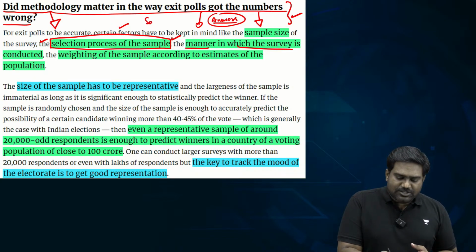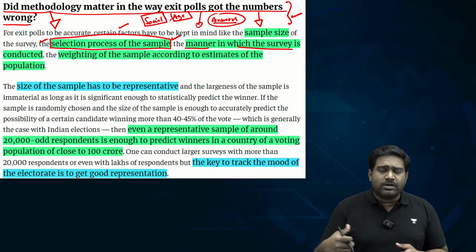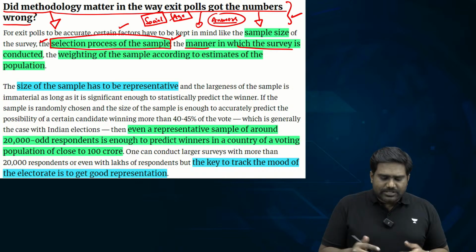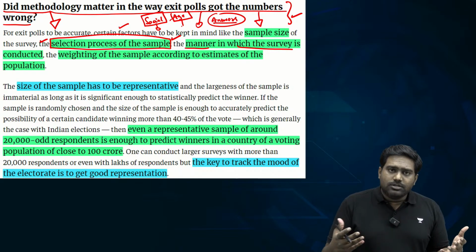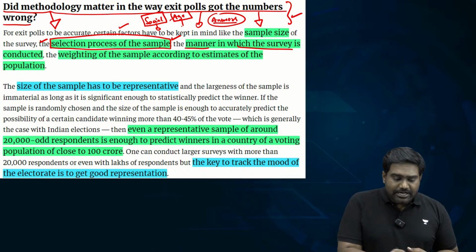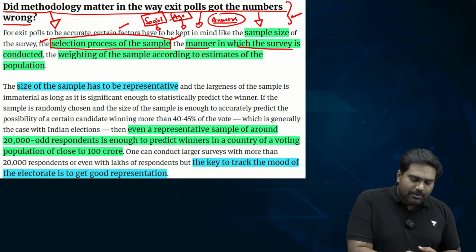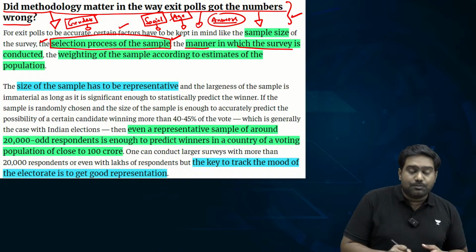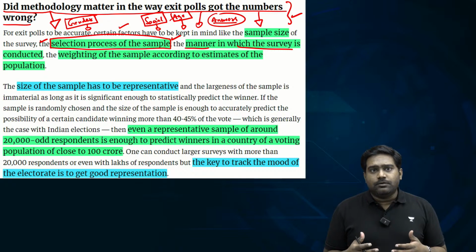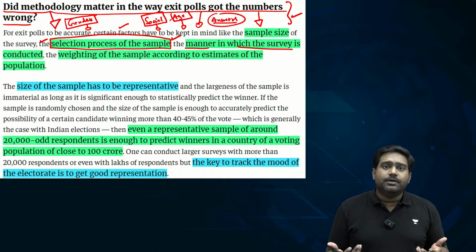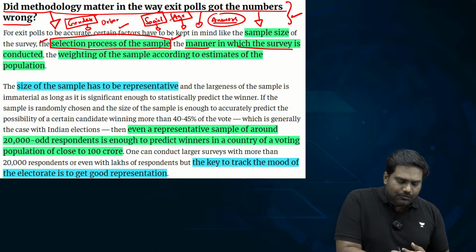Similarly, social representation has to be ensured. Voters from different communities, the majority community, the minorities, religious minorities, Dalits, the lower castes. So there should be adequate representation which reflects the social profile of that country. Then gender-based representation. An adequate number of male and female voters have to be approached by the pollsters to collect answers from them. Then also, the voting pattern of urban voters and rural voters is entirely different. So capturing a sufficient number of urban and rural votes is also very crucial.